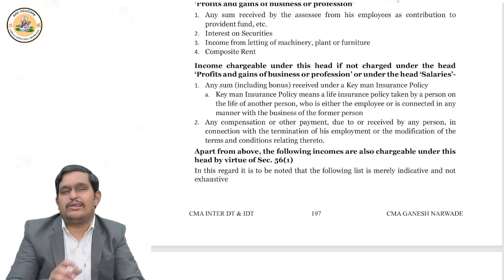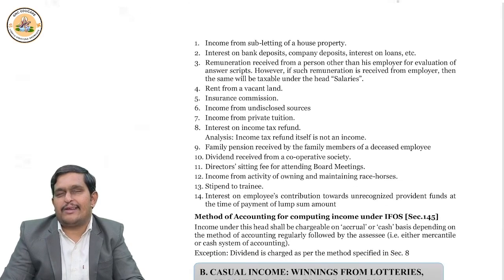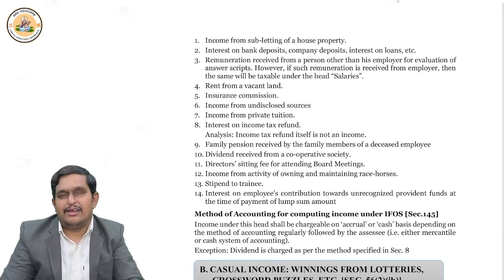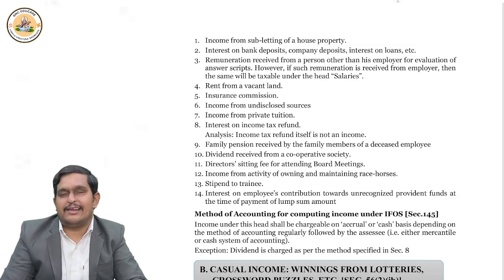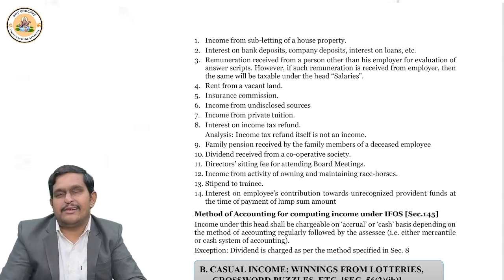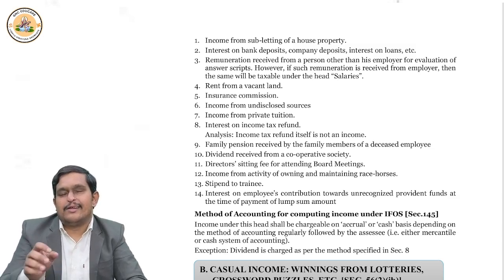Yes. Suppose, for example, a teacher corrects the papers of the employer's college, then it is taxed under salary. But if the teacher corrects the papers for a university, which is not the employer, then it is taxed under income from other sources. Suppose he goes for invigilation at some other place, then it is taxed under income from other sources. Or if the teacher goes for Viva at some other college, it is taxed under income from other sources. Private tuition he takes, income from other sources. A student goes for practical training and gets a stipend, taxed under income from other sources.